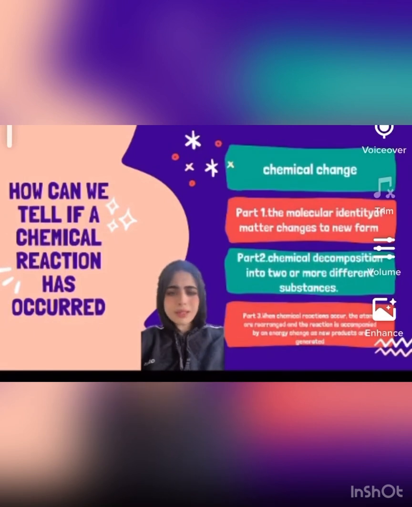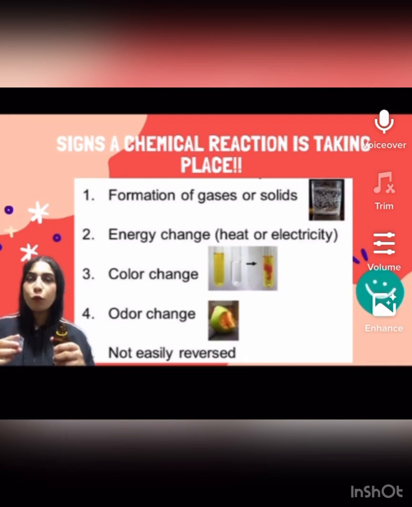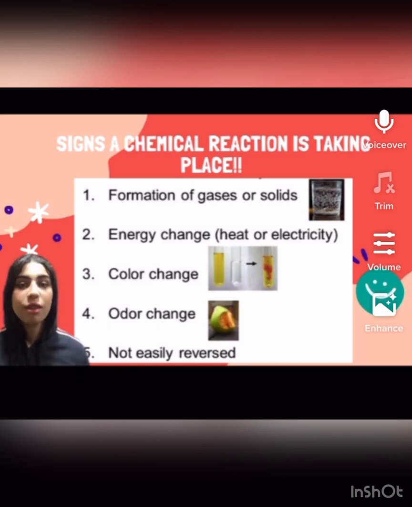And now, how can we tell if a chemical reaction has occurred? The molecular identity of matter changes to a new form, chemical decomposition into two or more different substances, and atoms start to rearrange. And here are some signs that we have a chemical reaction. First of all, formation of gases, the color change, the energy change, and the odor change.